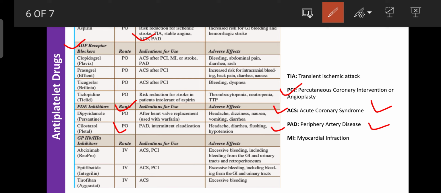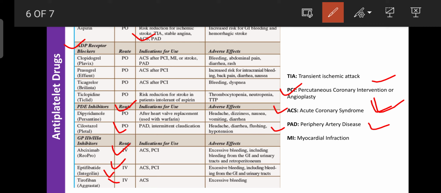Regarding the glycoprotein IIb/IIIa inhibitors like abciximab, the popular brand name is ReoPro, then eptifibatide, the popular brand name is Integrilin, then tirofiban, the popular brand name is Aggrastat. These drugs are mainly administered by the IV route, and are helpful for treatment of ACS, that is acute coronary syndrome, and PCI, percutaneous coronary intervention, also known as angioplasty.